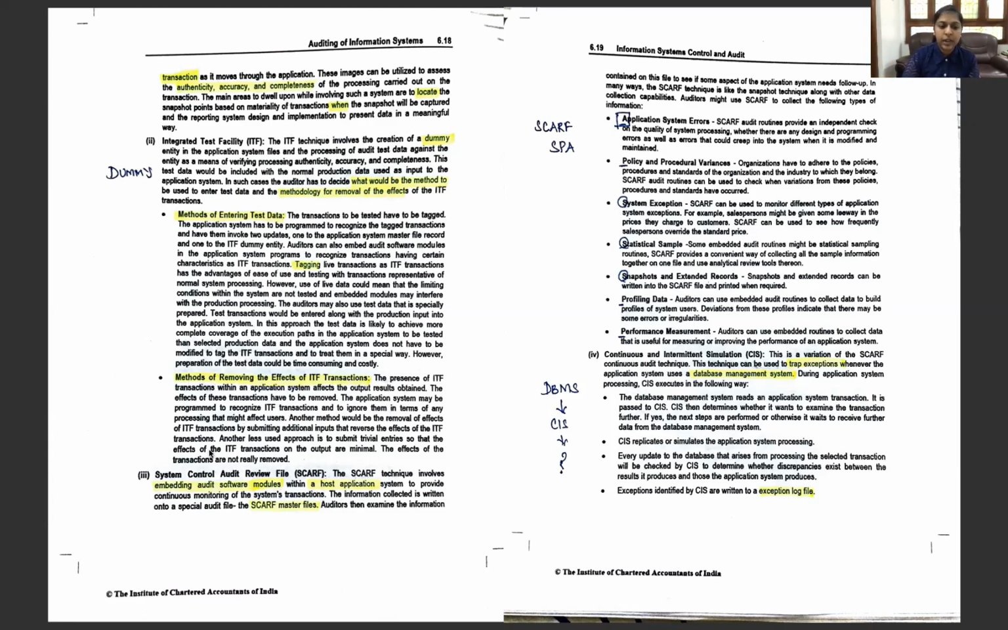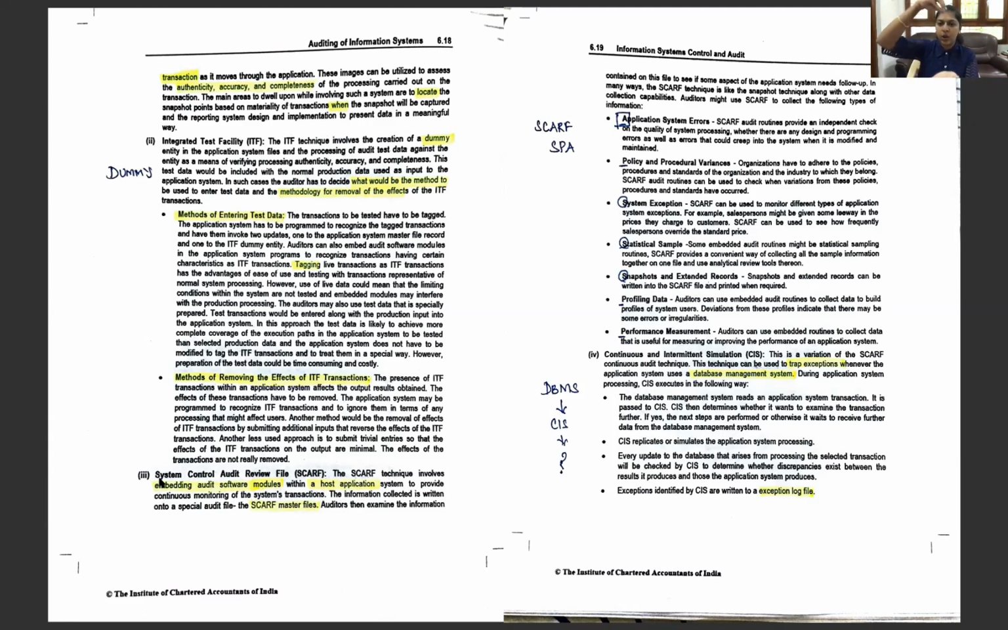Next comes a very important part, which is a system control audit review file. This is similar to snapshot, but here the SCARF technique involves an embedded audit software module within the host application system to provide a continuous monitoring of the system's transaction. So we are going to use an embedded audit software in the host application system itself.